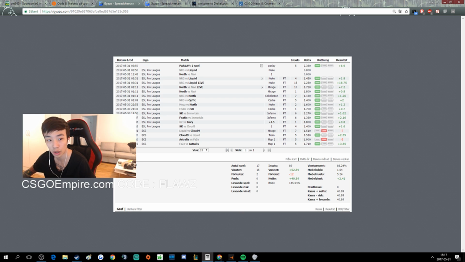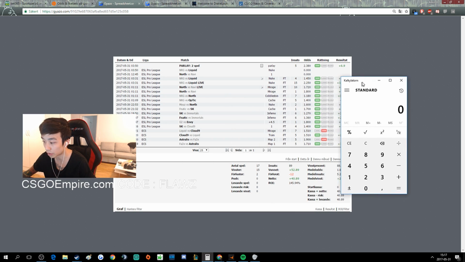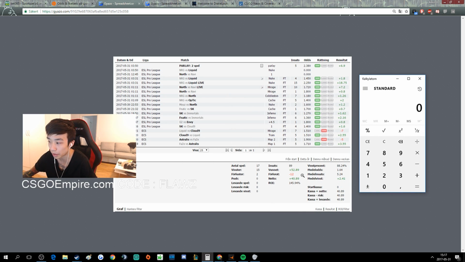45 units yesterday, dude. So if you had followed my predictions yesterday with a $10 bet on every unit, you would have profited $450. It says plus 40 units because I was down 5 units on this spreadsheet.